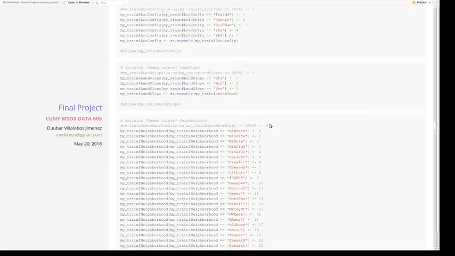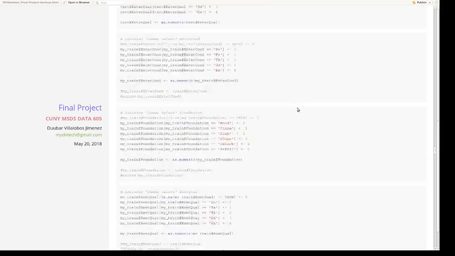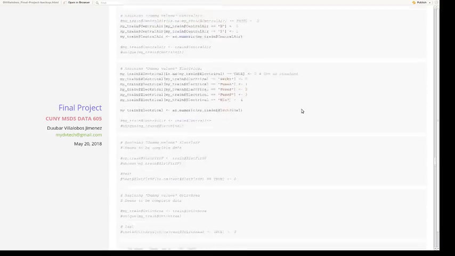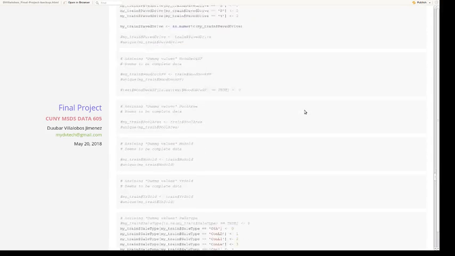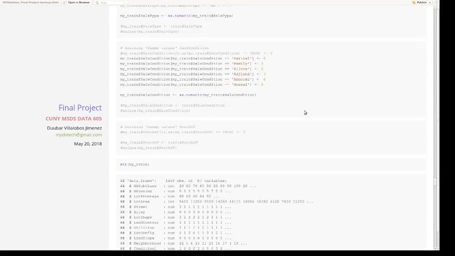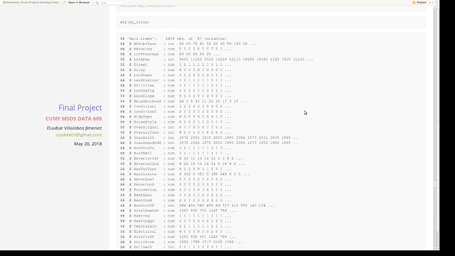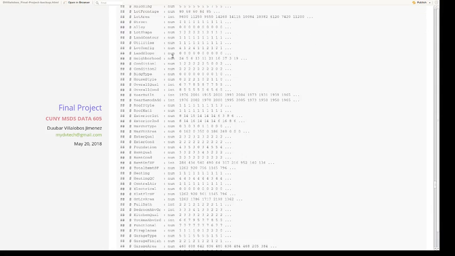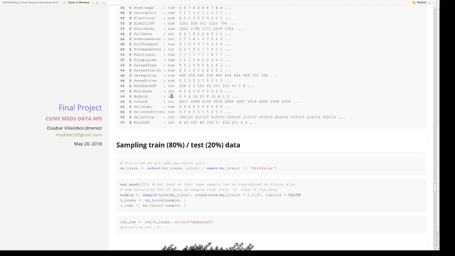It took a lot of time, since remember these were 57 variables and I had to look at them one by one and figure out what the best value assignments were in order to play with the data a little better. After a long time, all the variables, as you can see, ended up with numerical values or int, and this is what I wanted.